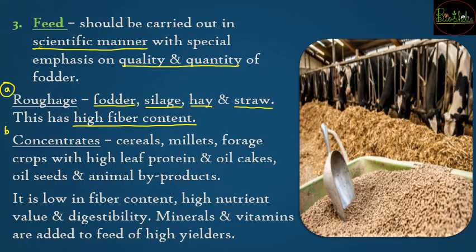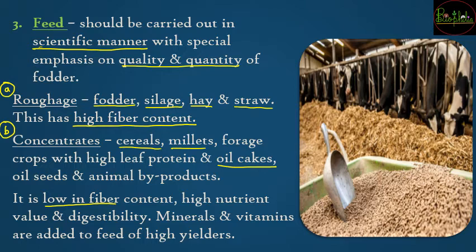The second type of meal that is added to the roughage is concentrates. Concentrates include cereals, millets, forage, all the leafy materials, oil cakes, which means she is also getting fats, oil seeds and even animal by-products. Generally concentrates are low in fiber content, because fiber you are going to provide with the help of roughage.